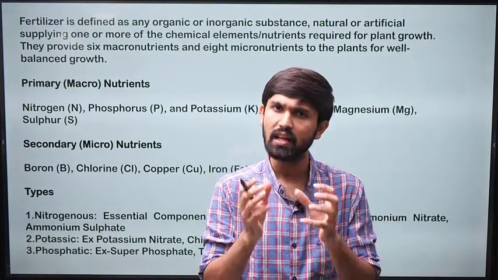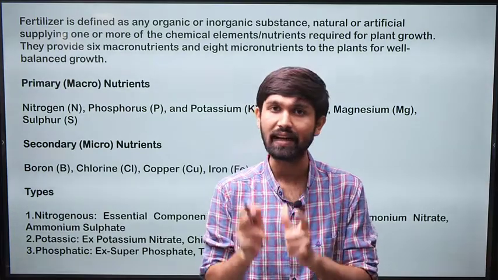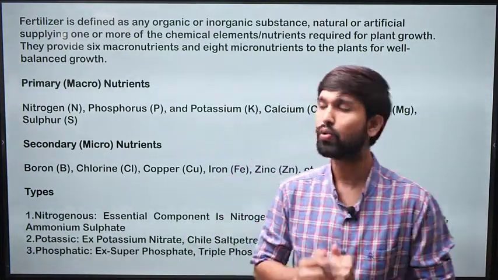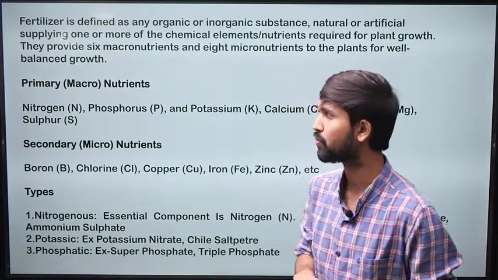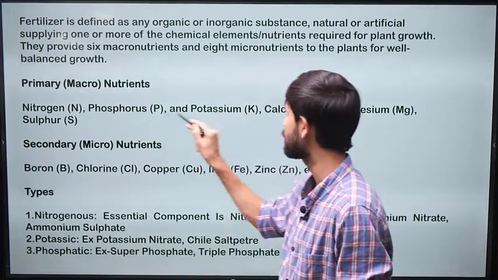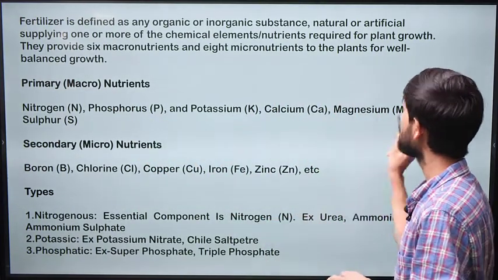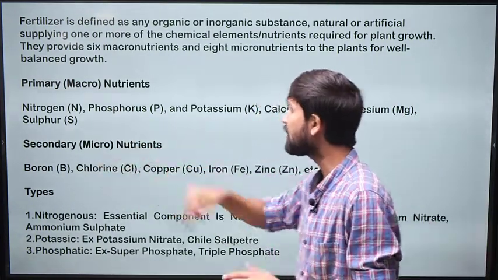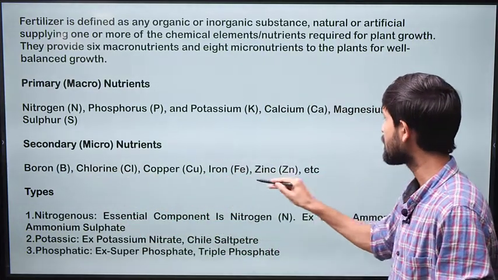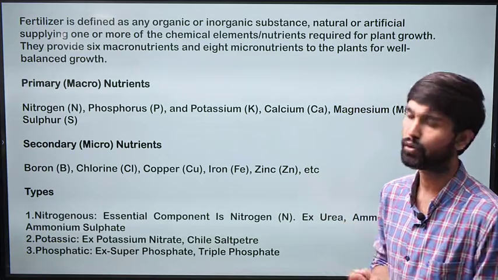And Indian soils generally lack these nutrients, and that is why supplying the soils with fertilizer is very, very important. So there are various types of macronutrients which are required. Like I said, the major ones are nitrogen, phosphorus, potassium. Others are calcium, magnesium, sulfur. And the secondary micronutrients are boron, chlorine, copper, iron, zinc, and other such micronutrients.